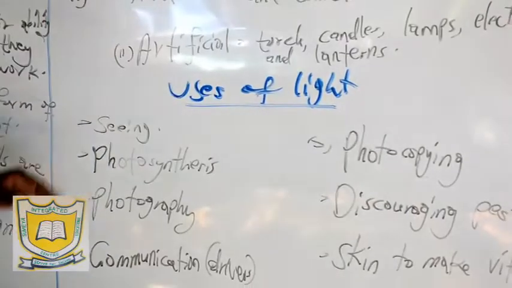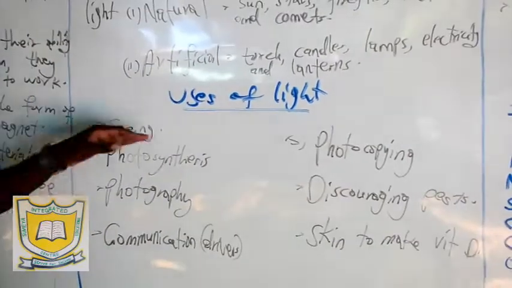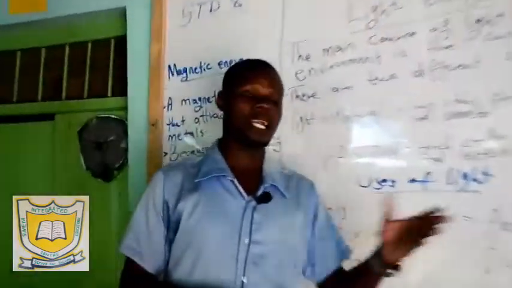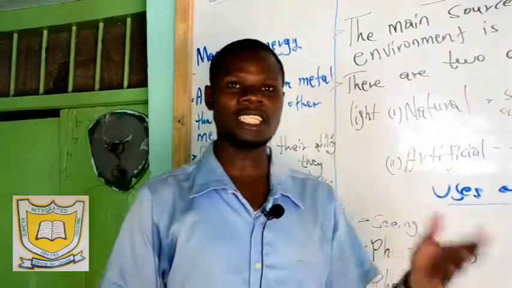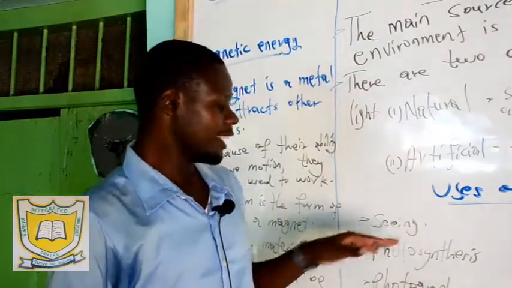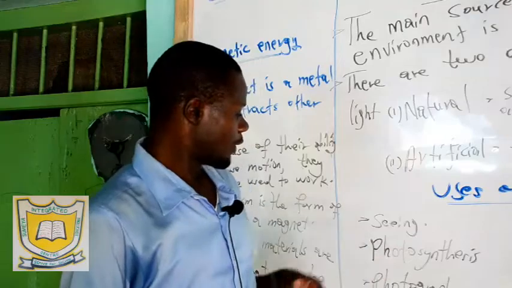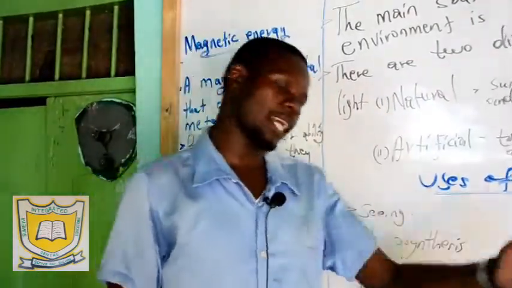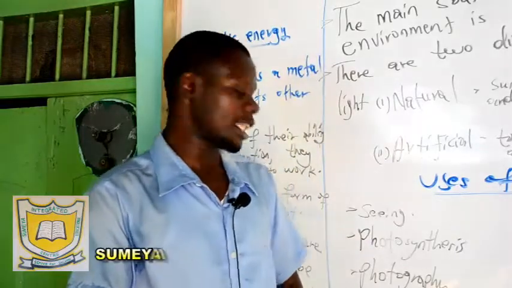Now, when we say light is used for seeing, we mean that people move from one place to another, and also animals in search of shelter, water, etc., and also medicine. You find that if you don't see, you cannot move safely from one place to another, because light will enable us to see.